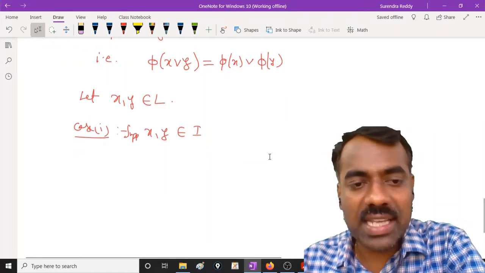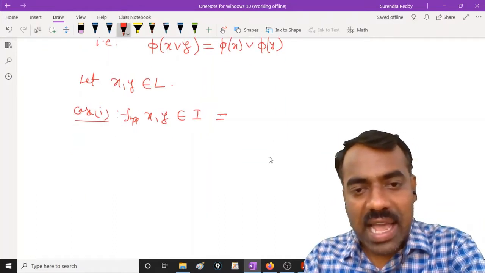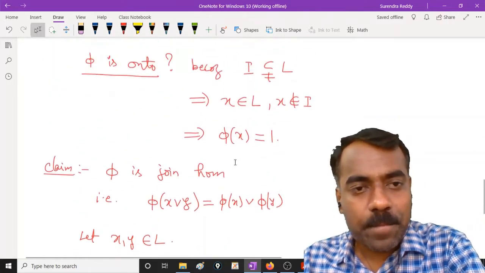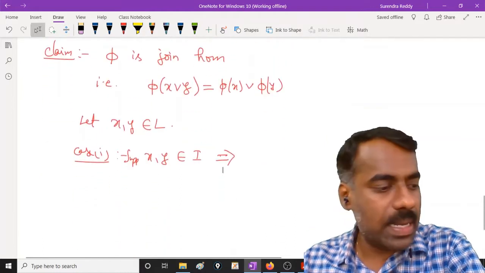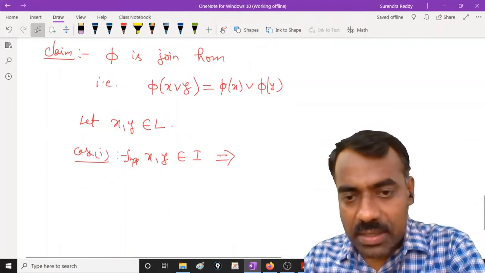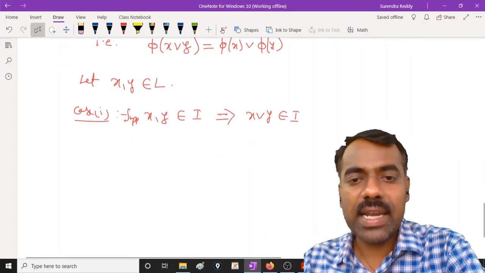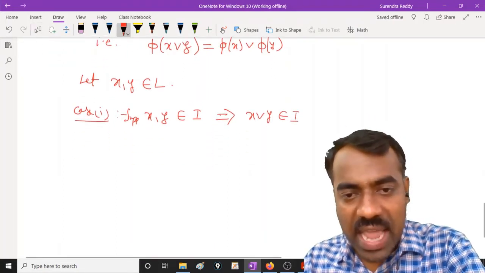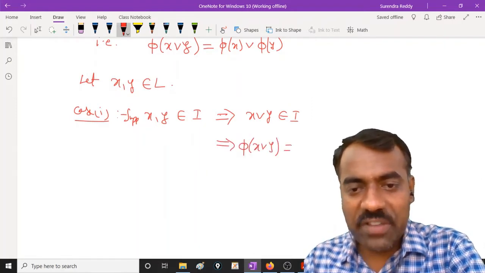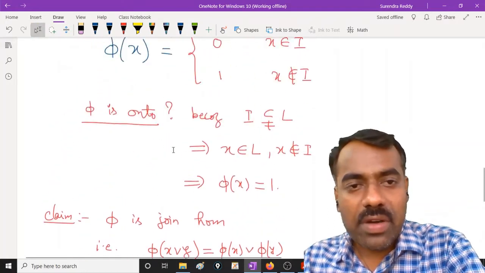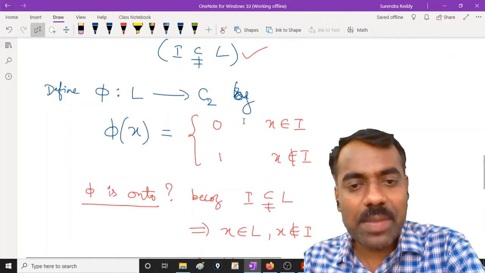Remember it is not necessary, but whenever x and y are in I, and we assume that I is an ideal. We started with I a proper ideal. Because I is an ideal, we know that x join y is in I. So whenever x join y is in I, what is the value of phi of that element? How is our phi defined? Whenever some element is in I, phi of that element is 0.